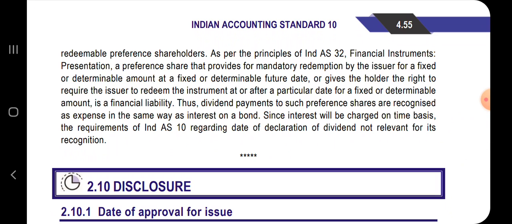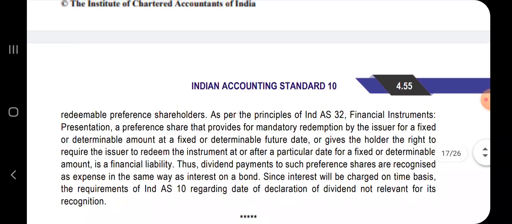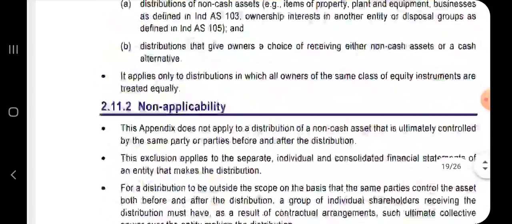Thus, dividends payable on such preference shares are recognized as expense in the same way as interest on a bond. Since interest will be charged on a time basis, the requirements of Ind AS 10 regarding the declaration of dividend are not relevant for this recognition. It is saying redeemable preference shares are a financial liability, and since this is a financial liability, it is already existing as on the date of the balance sheet and hence to be recognized as interest on a bond. Whether it is declared or not, it has to be treated as an adjusting event and it should be provided for in the financial statements. Hope you people are clear with this.